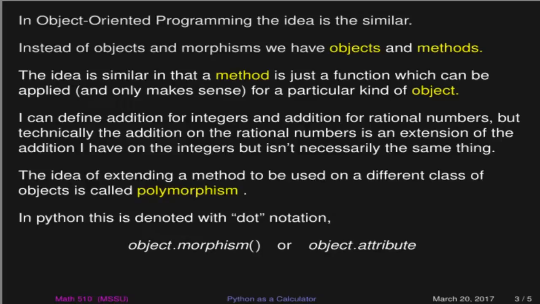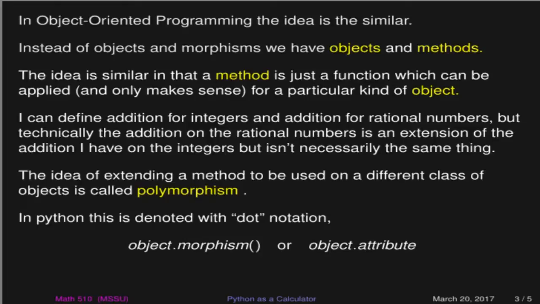In Python, how we denote that typically is with this dot notation. And we'll become very familiar with it, and it will be second nature by the time we're done with the course. But the dot notation is really just, we have our object, whatever the object is, we have the dot, and then the morphism is actually the function that's being applied to the object that we have here. And to denote that it is a morphism, we have the set of parentheses that is applied to it.